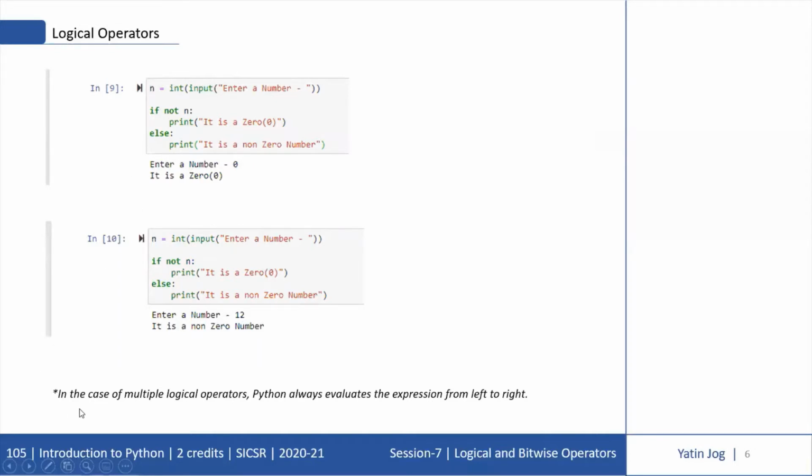One important thing to remember, we have discussed this in operators also, the implementation rule. In case of multiple logical operators, Python always evaluates the expression from left to right. So this is what happens with other operators also. So you have to remember that in case of execution, the execution happens from left to right.